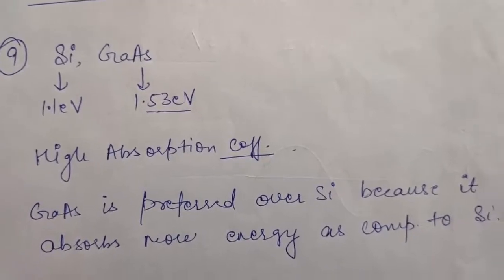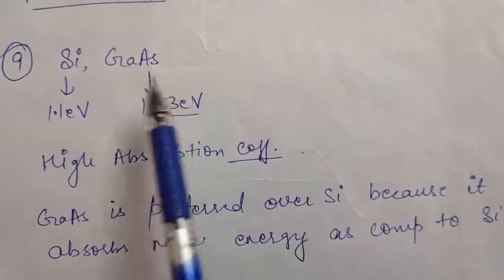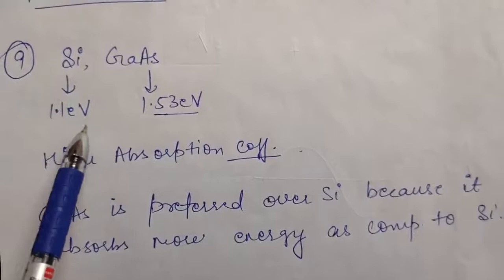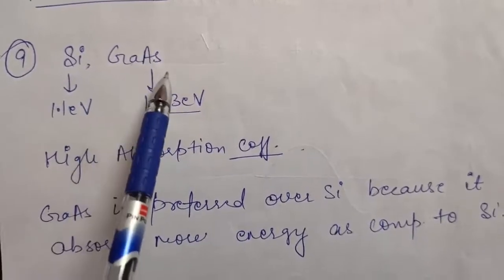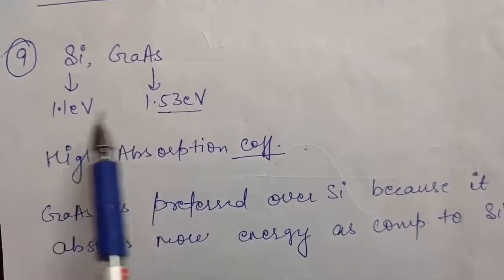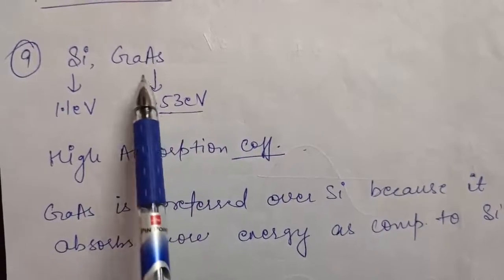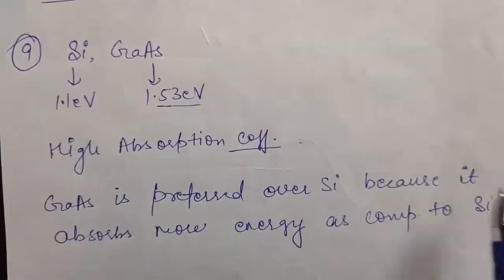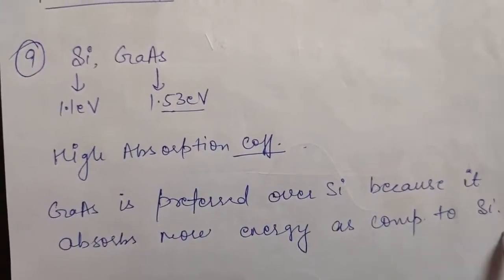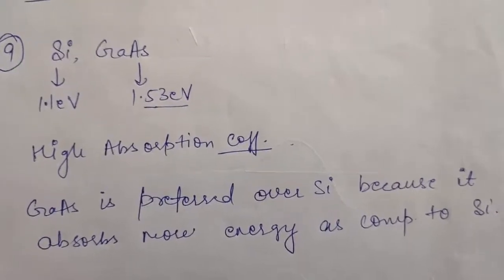And moreover, it is not asked in the question, but I am telling you, gallium arsenide is preferred over silicon. The band gap of silicon is 1.1 electron volt, and for gallium arsenide the band gap is 1.53 electron volt. Now you will say, instead of having a high band gap, why is gallium arsenide preferred over silicon? That is because gallium arsenide absorbs much more energy as compared to silicon. So in solar cells gallium arsenide is preferred over silicon.